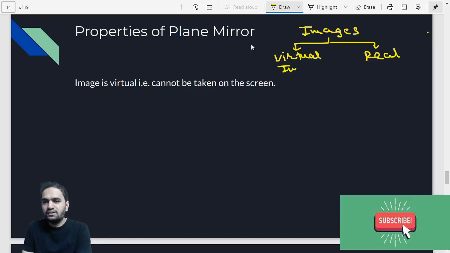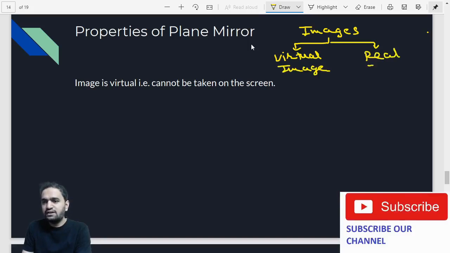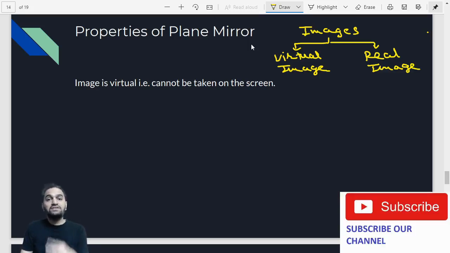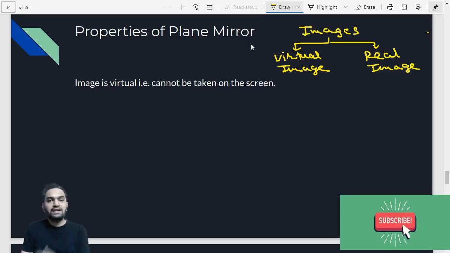Virtual image and real image. Let me just give you quickly in a shorter way. I will just explain what the difference is. See, virtual images, you cannot take these images on the screen, and real images can be taken on the screen. But the question is, what is the meaning of the screen?